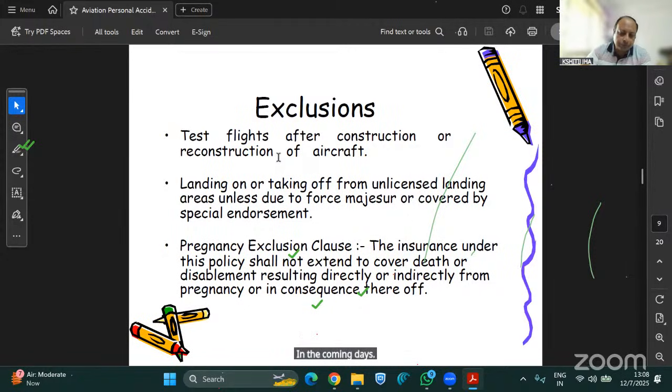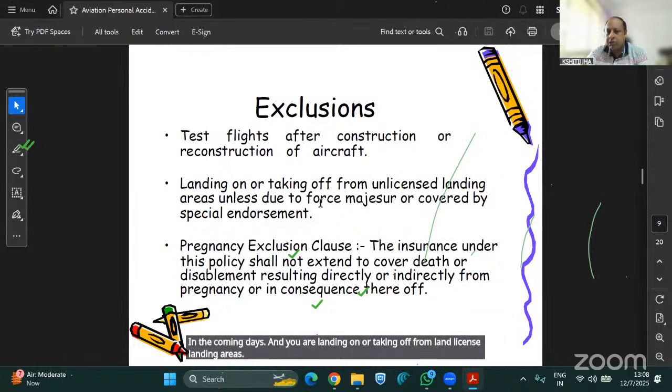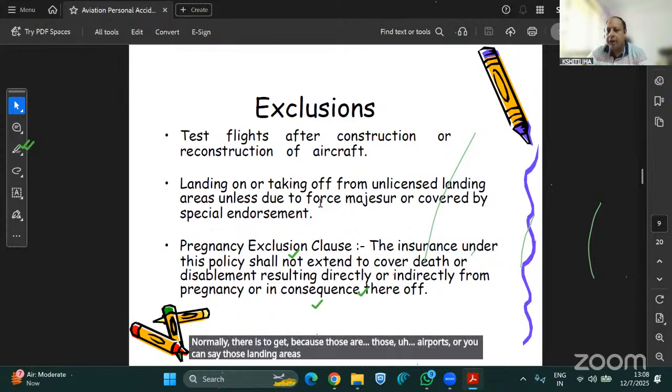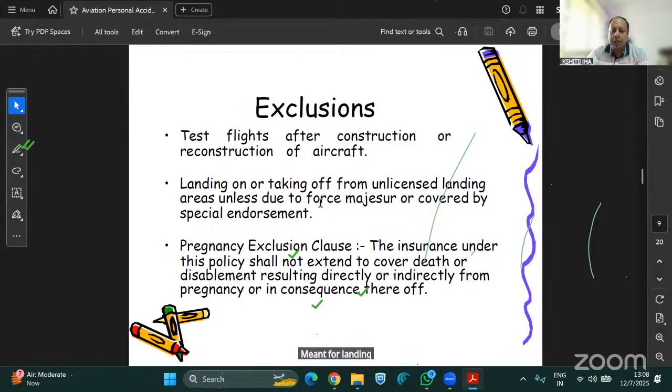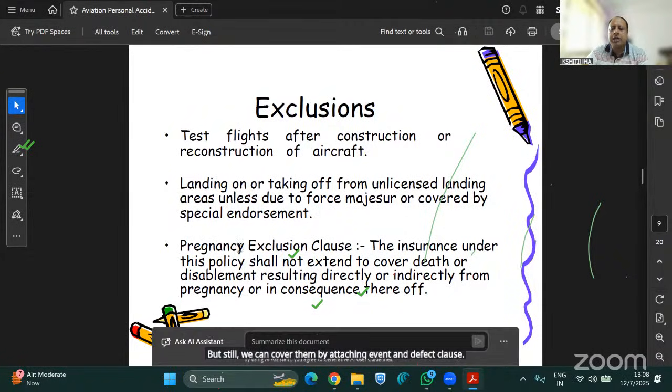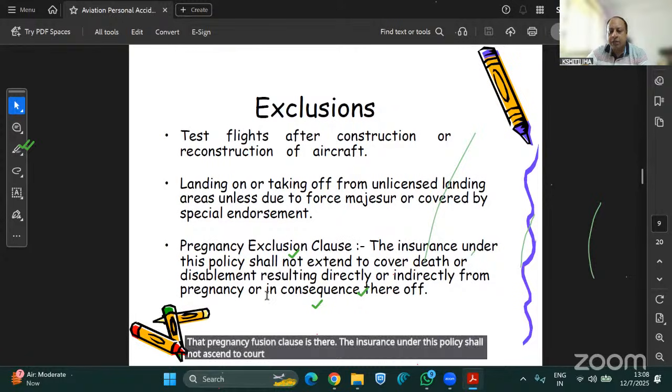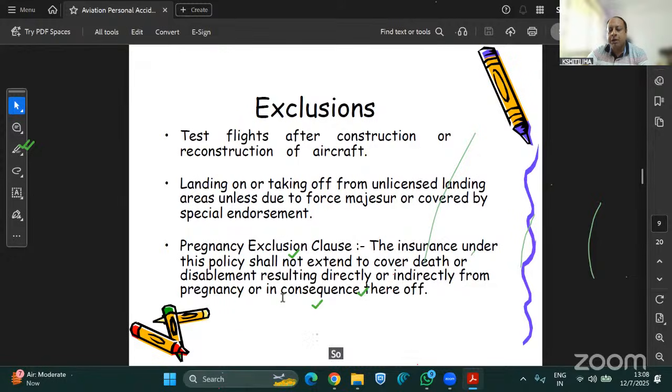And even landing on or taking off from non-licensed landing areas are normally excluded, because those landing areas are not meant for landing of the helicopter or the aircraft, but still we can cover them by attaching an event 23 clause. Then the pregnancy exclusion clause is there. The insurance under this policy shall not extend to cover death or disablement resulting directly or indirectly from pregnancy or in consequence thereof. So any death or disablement due to pregnancy, like a normal policy, is not covered here.